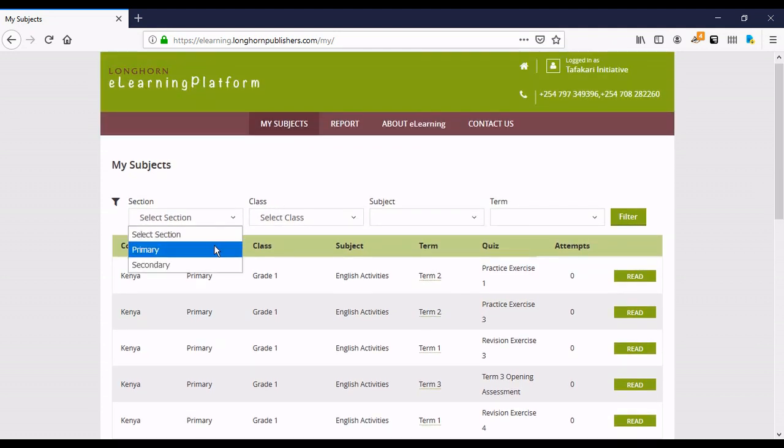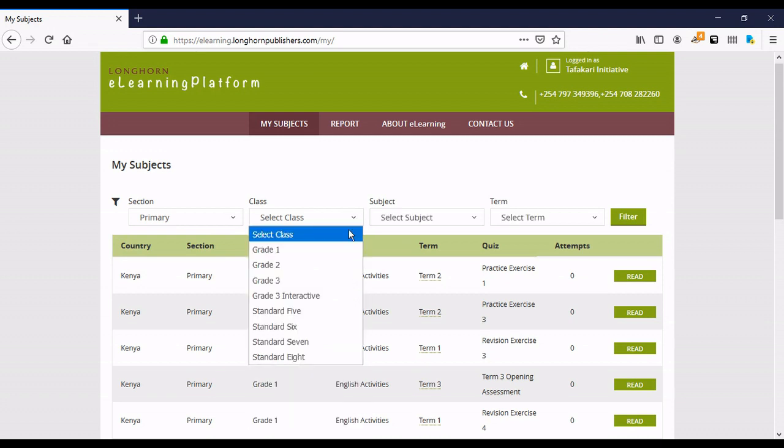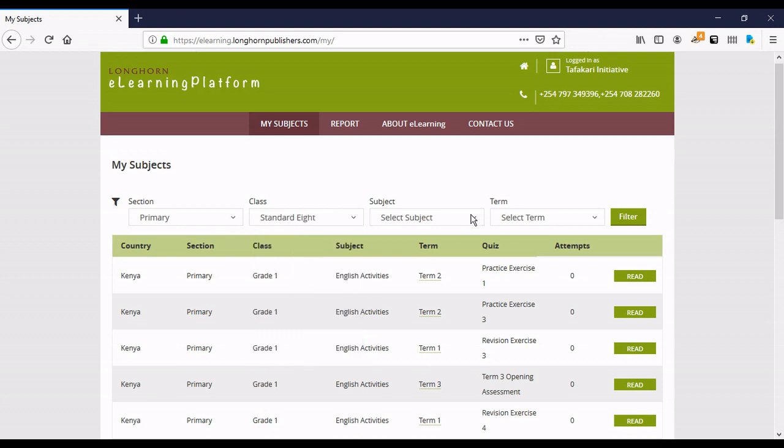In section, you can choose either primary or secondary, and then there's class, grade 1 through 3, all the way to class 8, standard 8. So you can choose what you'd like there, and then you can also choose the number of the subjects that you would like to study. So today we're going to be looking at social studies, for example, and you can also choose the term content you want to go through, as well as commonly examined areas if you're looking to just revise.